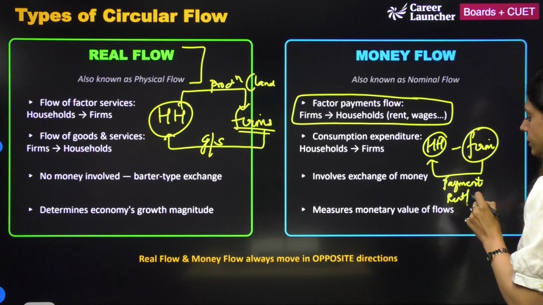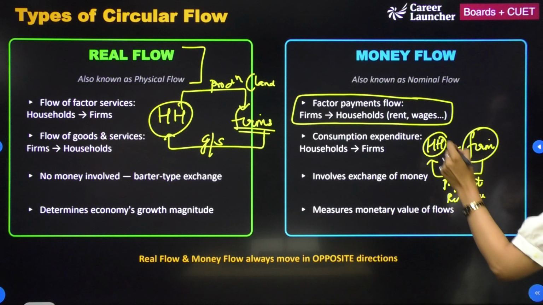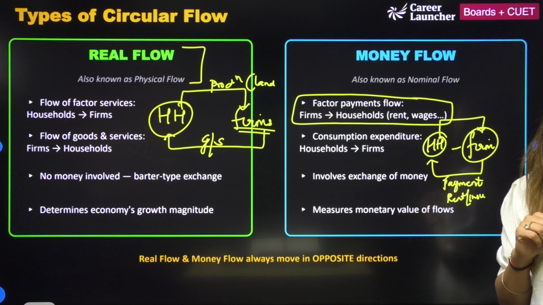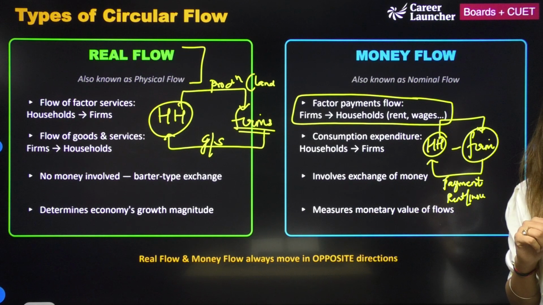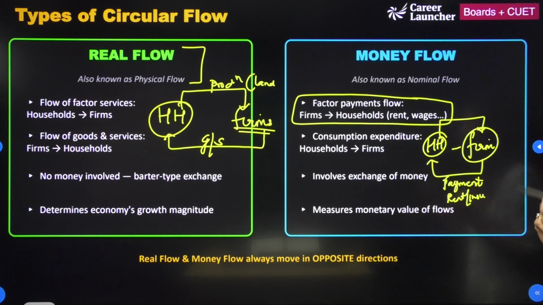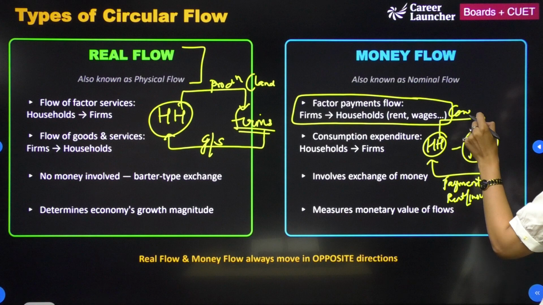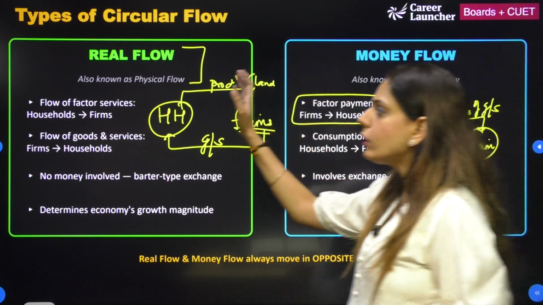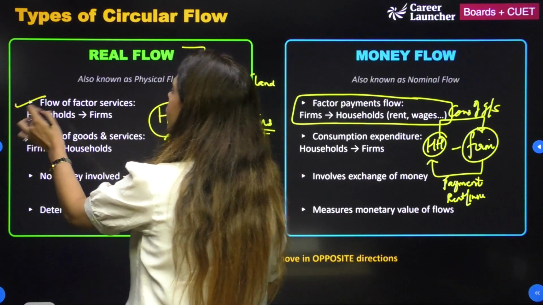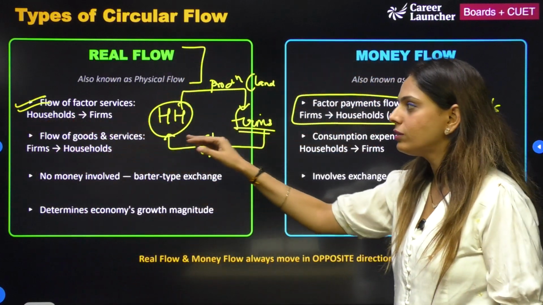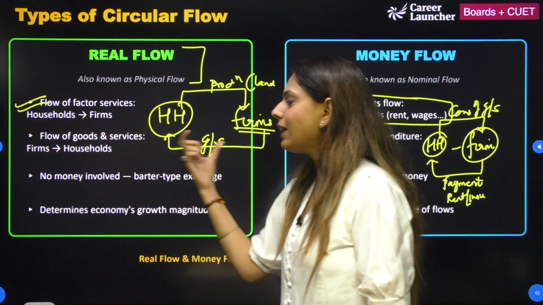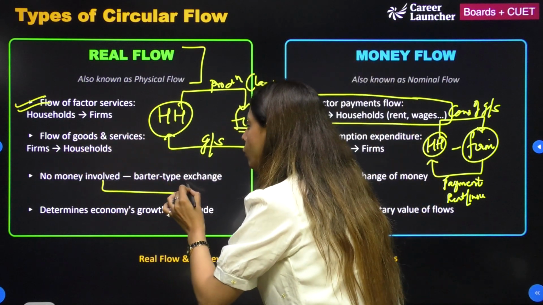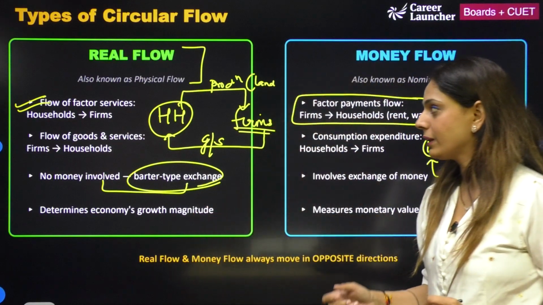We have rent, we have insurance, and in return they are consuming the goods and services made by the firm. So when I talk about real flow of factor services, that is between households and the firm, the flow of goods and services from the firms to the household, no money is involved. It is a barter type exchange.